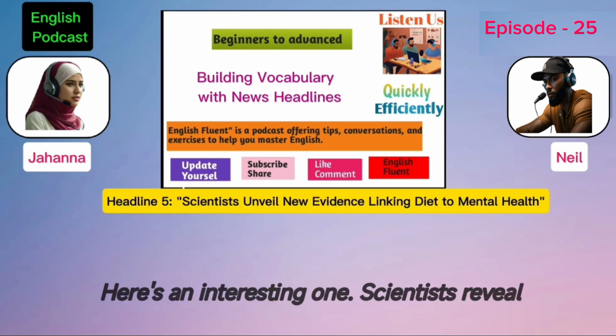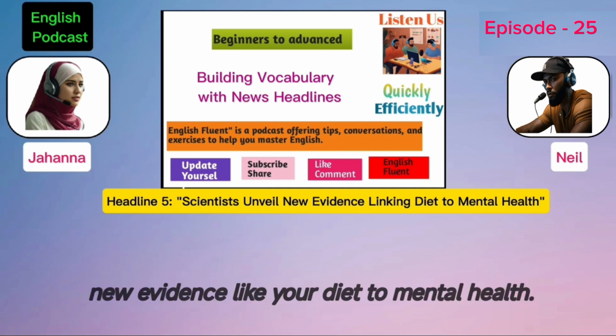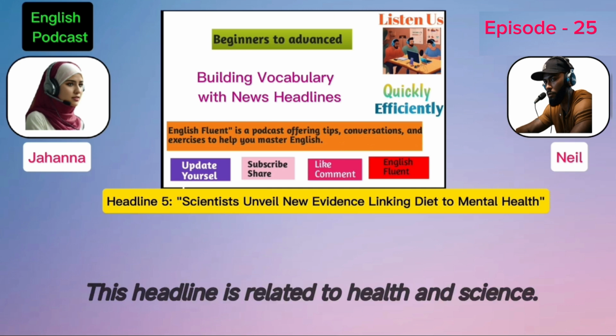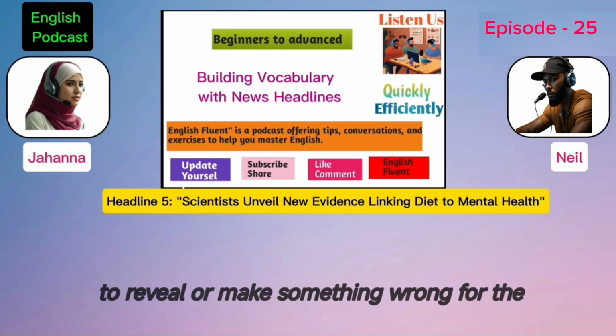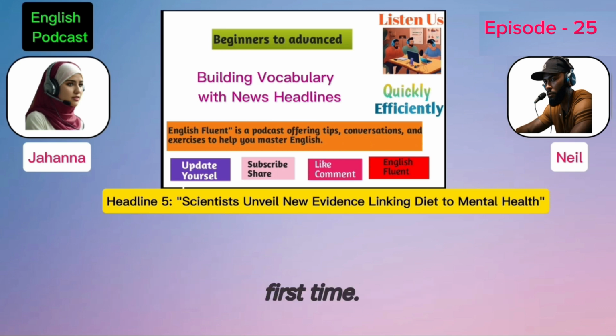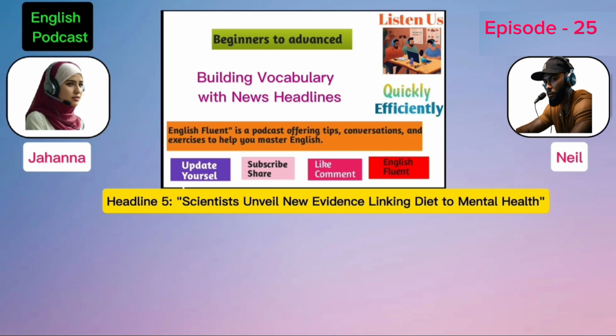Here's an interesting one. Scientists unveil new evidence linking diet to mental health. This headline is related to health and science. Right. Let's start with unveil. To unveil means to reveal or make something known for the first time, taking the cover off something. In this context, scientists are presenting new information.